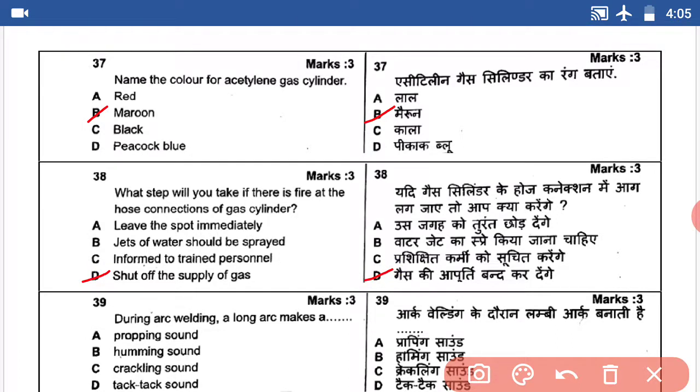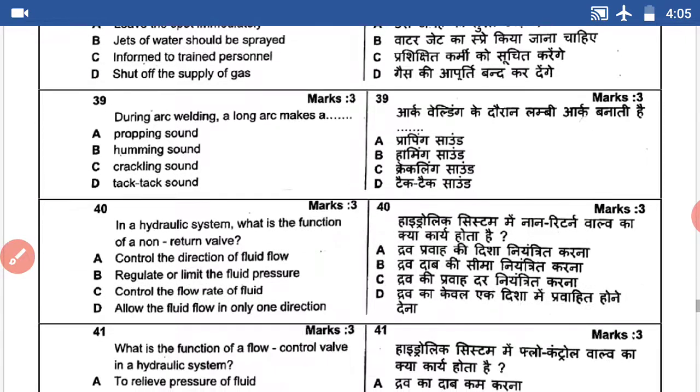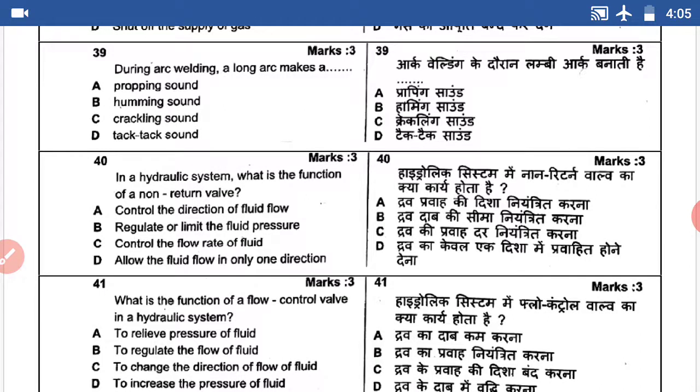Question number 39. During arc welding, a long arc makes a dash. Humming sound. Answer B, humming sound.